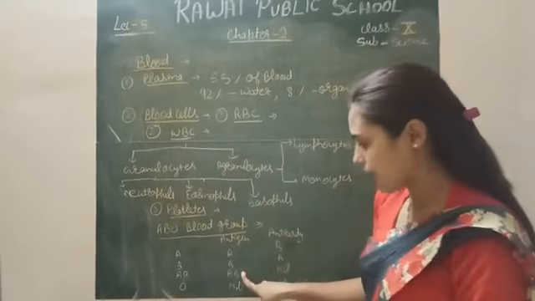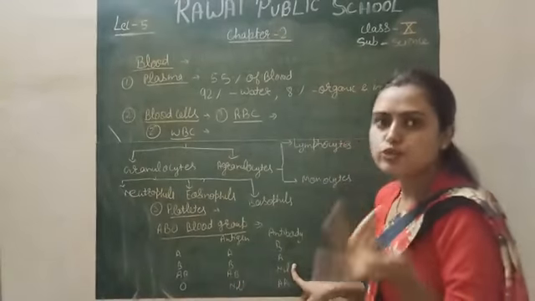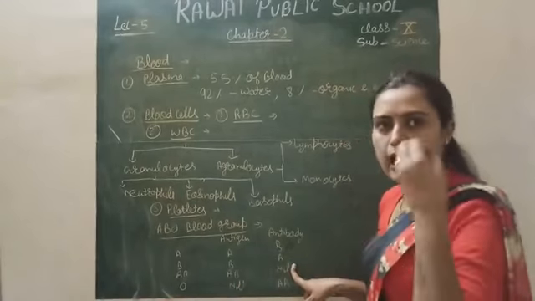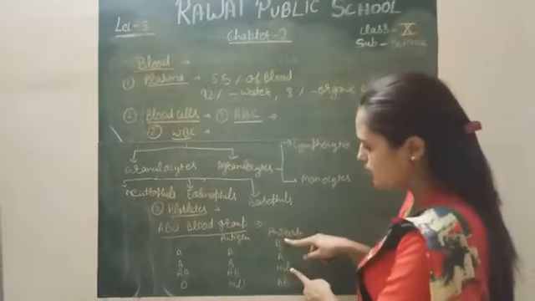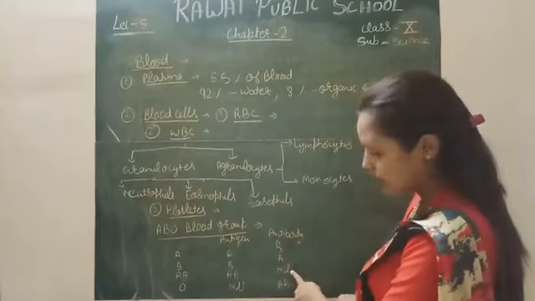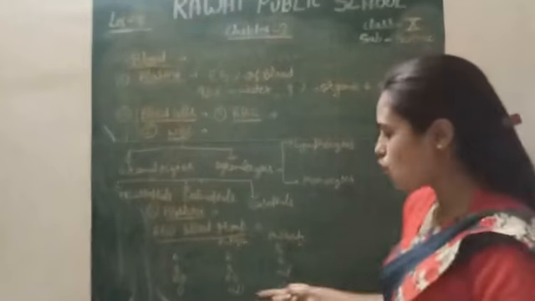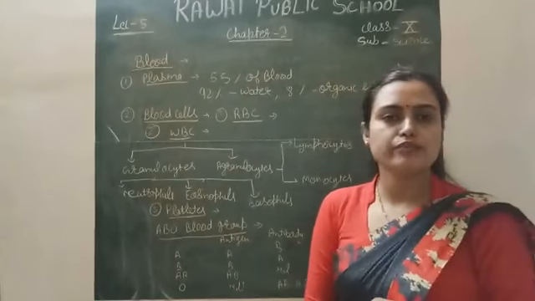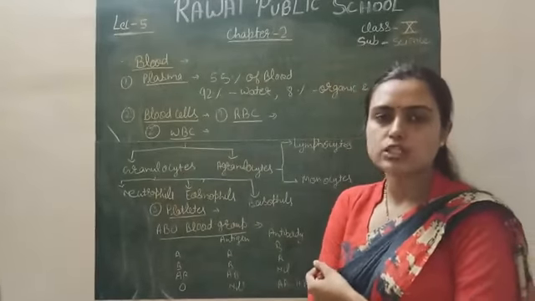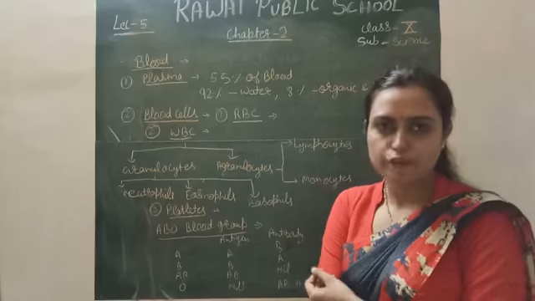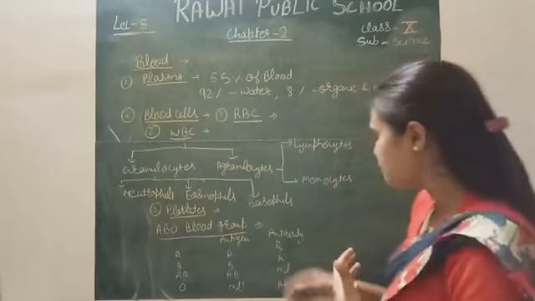If I talk about AB, it does not have any kind of antibody. It means there is no problem of clotting whichever type of blood is injected in this type of individual. It means it can receive blood from A, B and O type individuals. It means it is a universal receiver. So AB is a universal receiver or recipient, and O is the universal donor, and AB does not have any type of antibody, right?